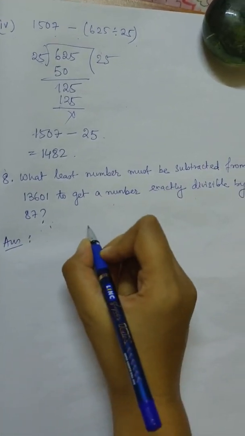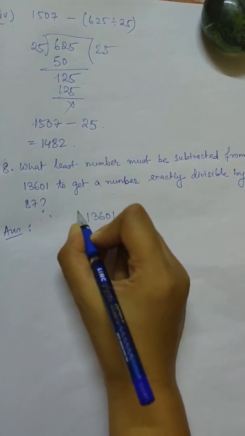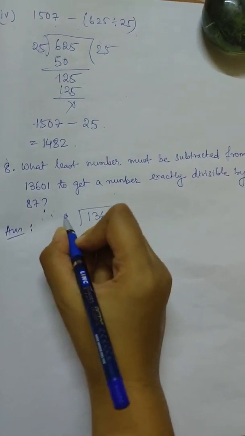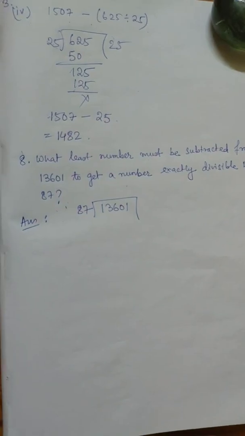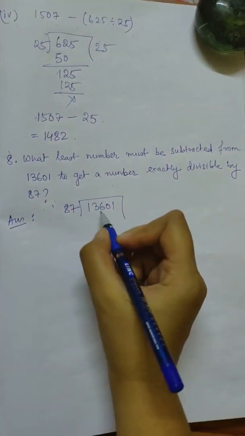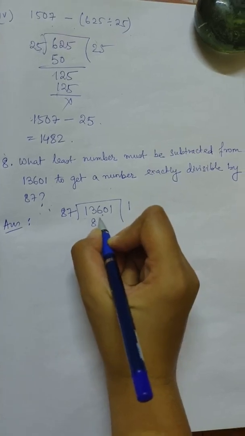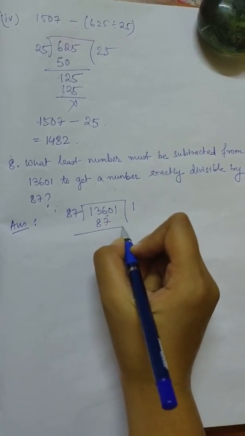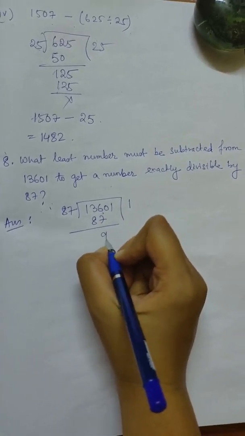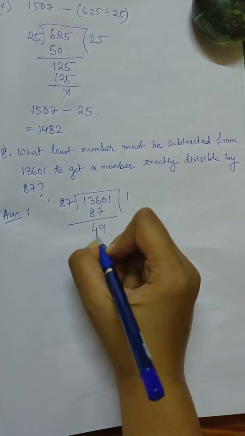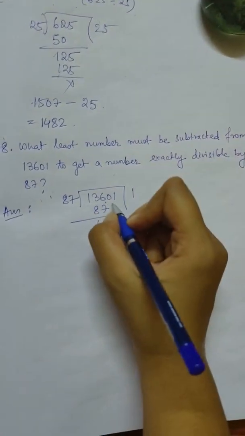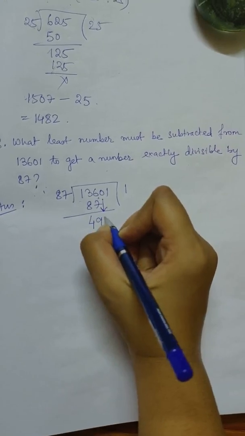At first we divide this with 87. So at first we can see that 87 goes into 136 only one time. So the remainder becomes 49. Now next this number 0 comes down.